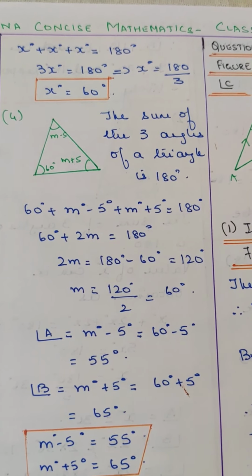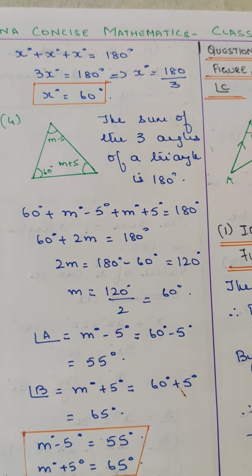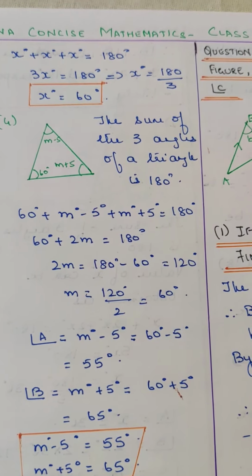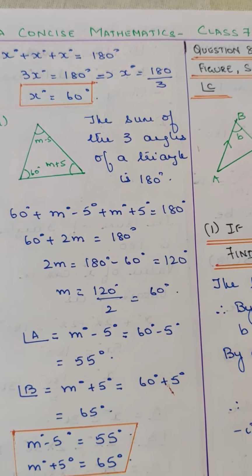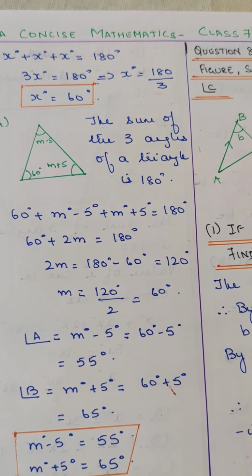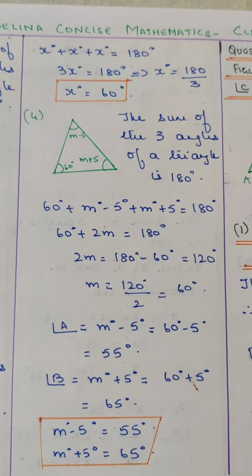Angle A is equal to m minus 5, that is equal to 60 minus 5, that is equal to 55 degrees. Angle B is equal to m plus 5, that is equal to 60 plus 5, that is equal to 65 degrees. Therefore, m minus 5 degrees is equal to 55 degrees. m plus 5 degrees is equal to 65 degrees. Hope this is clear.